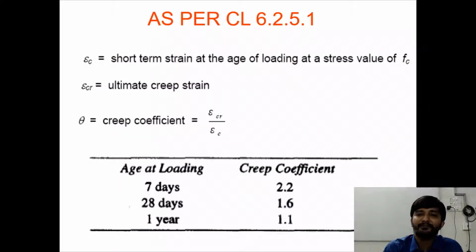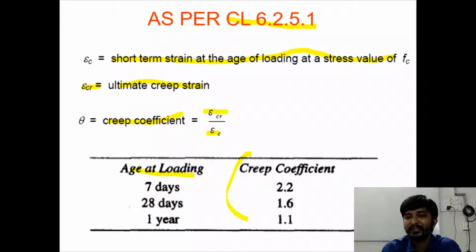For this, IS code has given values. As per clause number 6.2.5.1, epsilon S means short-term strain at the age of loading at the stress value of FC. Epsilon CR is ultimate creep strain. Theta is the creep coefficient, which is epsilon CR divided by epsilon E. At different ages of loading, different creep coefficients are there.